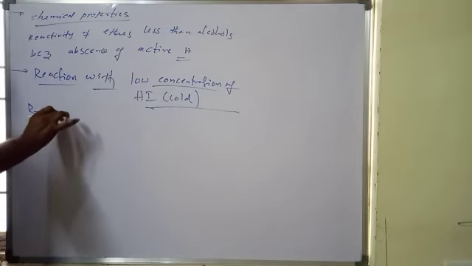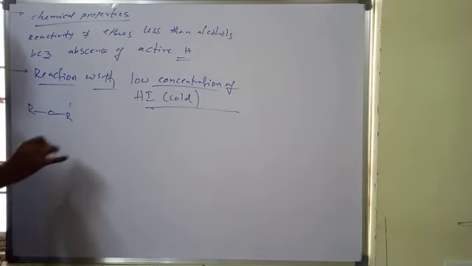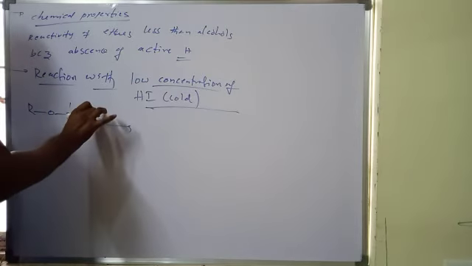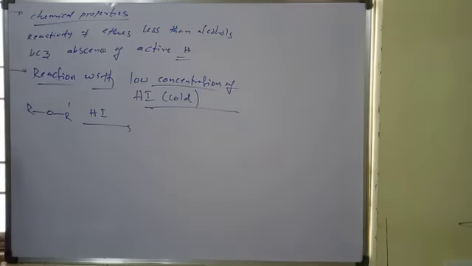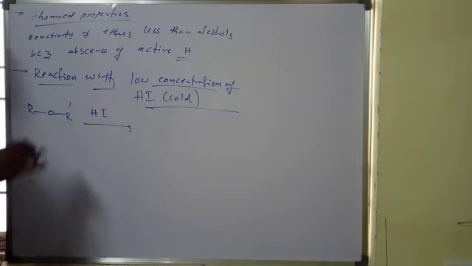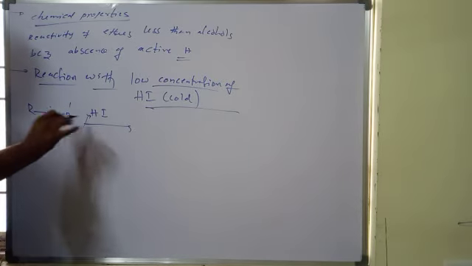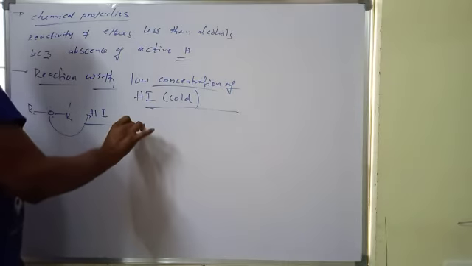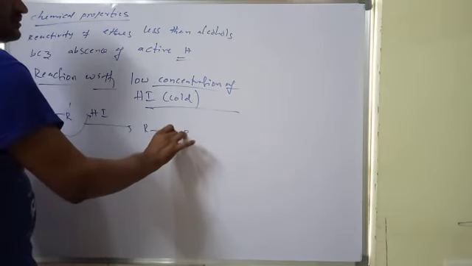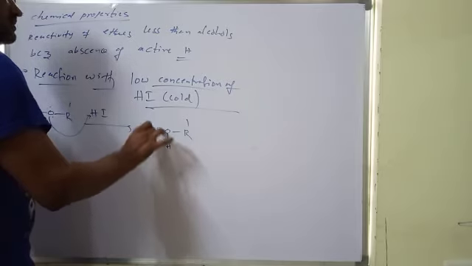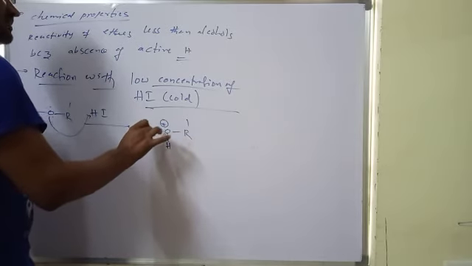Now if you take R-O-R' and HI, here this oxygen has a lone pair, so this lone pair abstracts H plus from HI, and an oxonium ion will be formed.